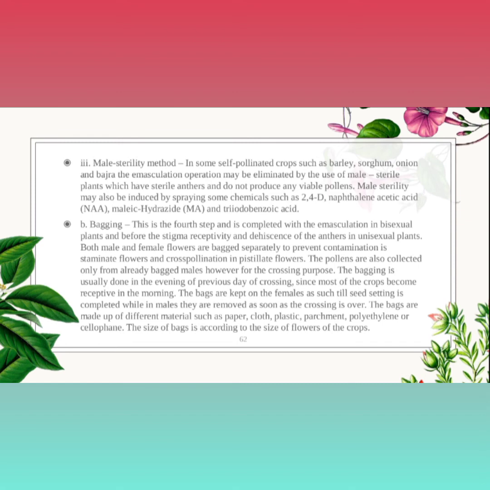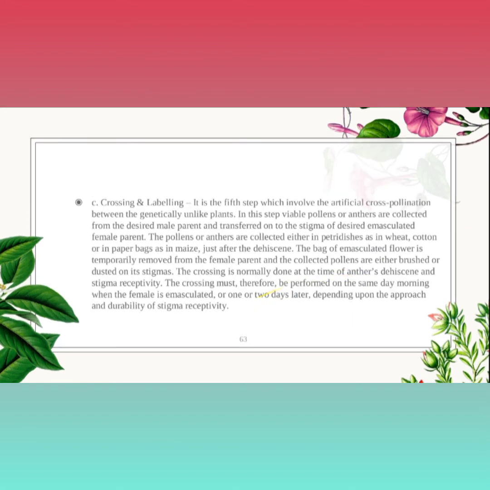So we require the evening time for bagging of that type of plant. It is the only one type. Before the bagging, we have to collect pollen grain from the male plant. Then only we bag. Simple concept. This can be done by removing the bag and collecting the pollen grain. After the collection of pollen grain, again bag that flower, and before that we have to do the cross pollination.